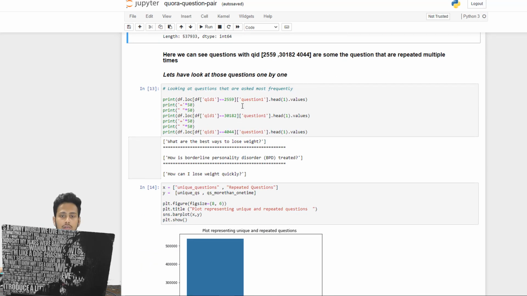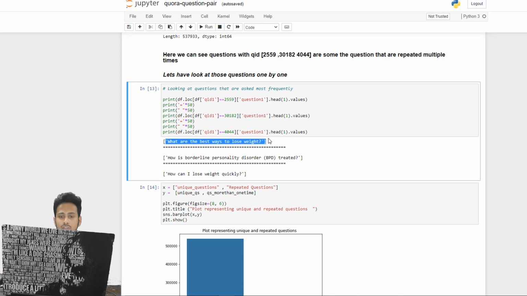So here we are going to check some of the questions inside our data set, just to see which questions are frequently asked and most people want to know the answer to. What is the best way to lose weight is the most asked question in our data set. And here we can also see how is borderline personality disorder treated, how can I lose weight quickly. From this you can see how many people are concerned about losing weight on this Quora website.